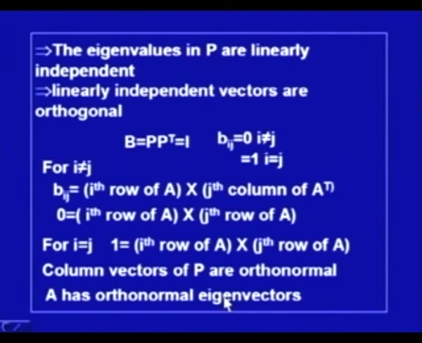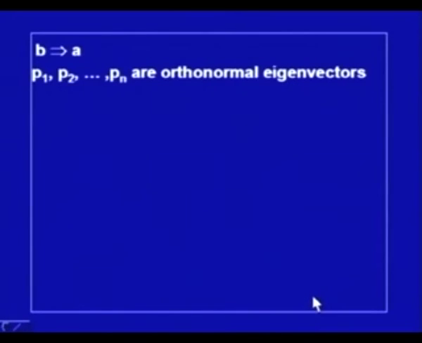So, this was to be proved. We started with orthogonal diagonalization of A, and we have proved that the matrix A has orthonormal eigenvectors. So, if the matrix is orthogonally diagonalizable, then it will have orthonormal eigenvectors. This is the first part of the theorem.